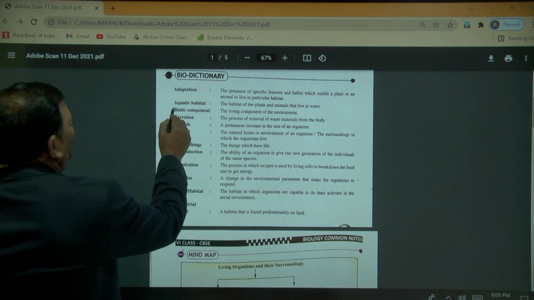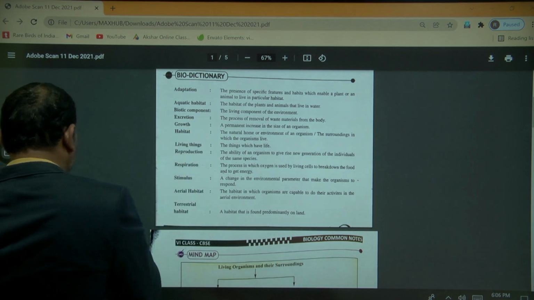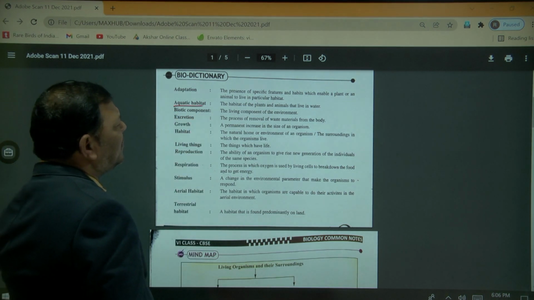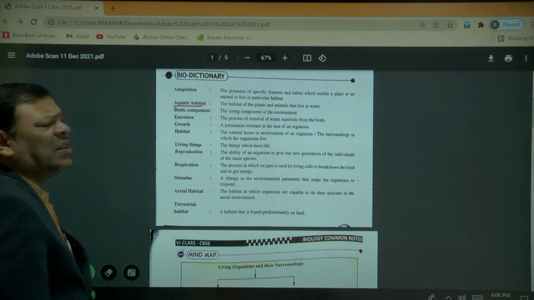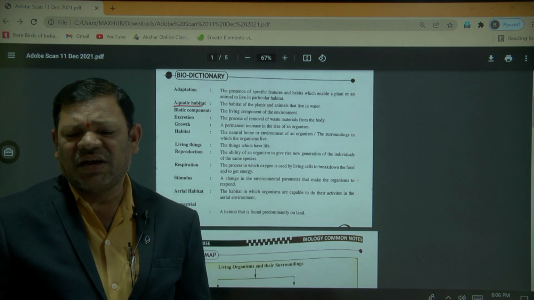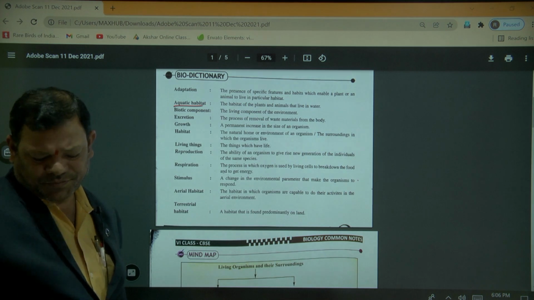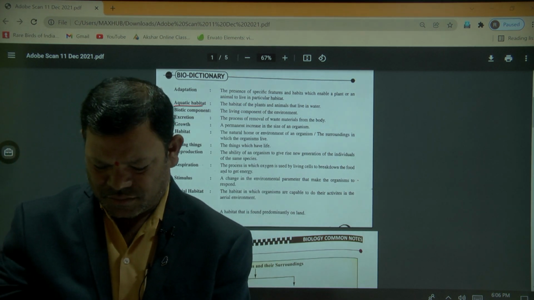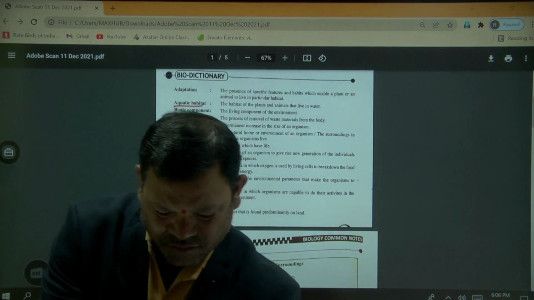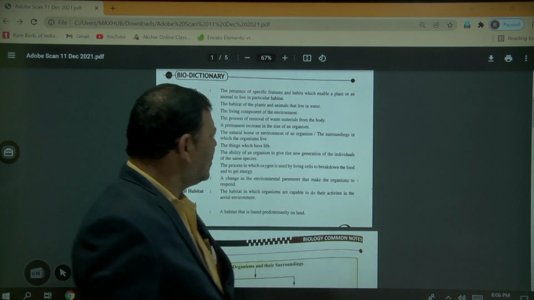Next is aquatic habitat. Aquatic habitat means the habitat of the plants and animals that live in water. The organisms which live in water, that is known as the aquatic habitat.